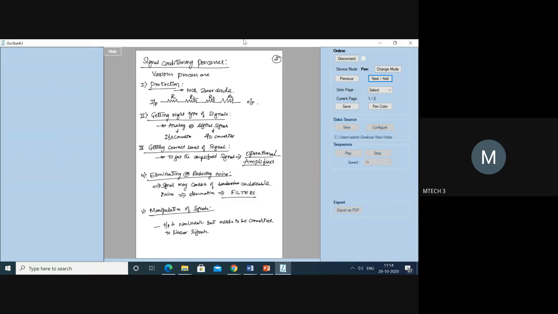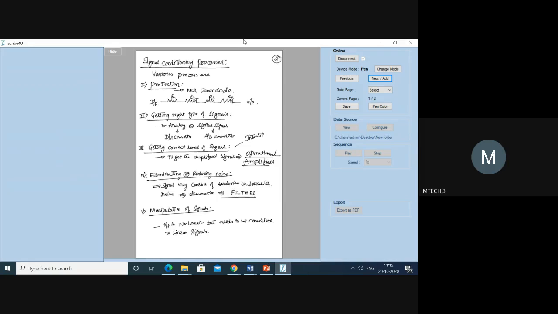First is the protection. You are protecting the devices from a higher amount of current or voltage. Second, you are trying to get the right type of signal by using the digital to analog converter or analog to digital converter. The third one is getting the correct level of signal, that is, getting the intensity of the signal.